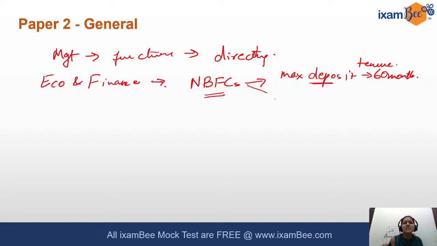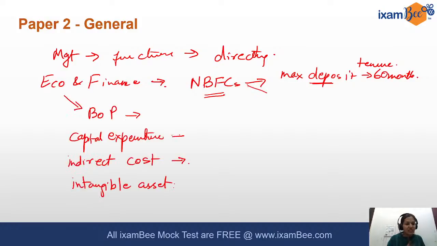Another question in accounts was related to intangible assets. So as per Schedule 3, which gives the presentation under the Companies Act, in detail they have identified which all are intangible assets. They had given a lot of names, like mining rights and railway sidings and all, and you had to identify which of them were not an intangible asset.